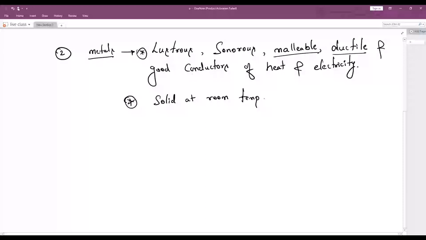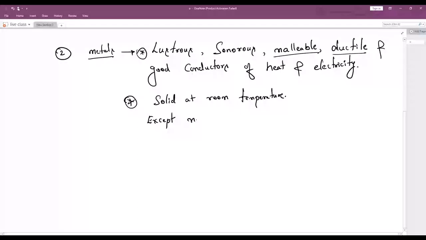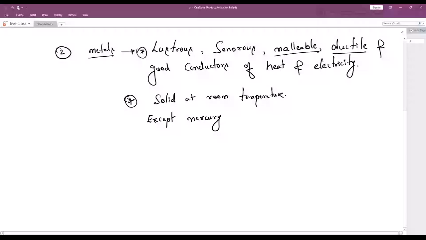I can say that almost all the metals are in solid state. If you see any substance in solid state, directly you can say that it is a metal. Maximum, all the metals will be in solid state. But except mercury. Mercury actually is a metal, but it is in liquid state.